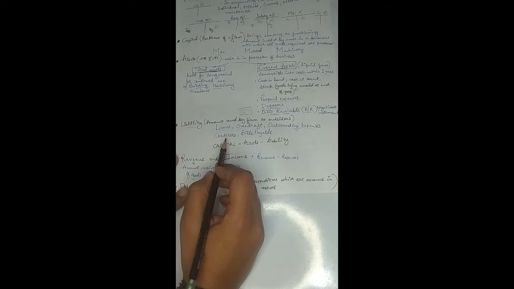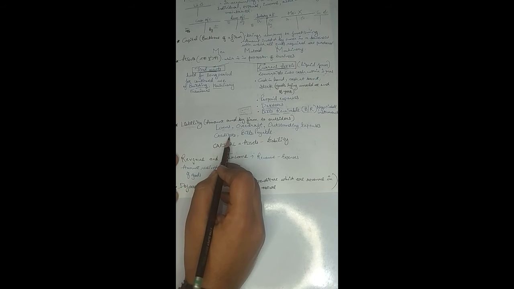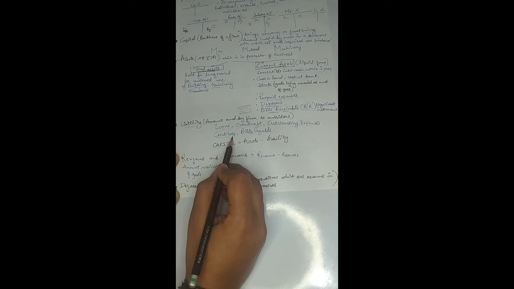Suppose that the firm has purchased raw material from a person, Mr. X, but the amount of that raw material purchase has not been paid by the firm to the supplier, right? So that supplier will be the creditor for the organization, because the firm has not paid the amount to that person. So that person will be the creditor for the firm. The amount is required to be paid to him, right?